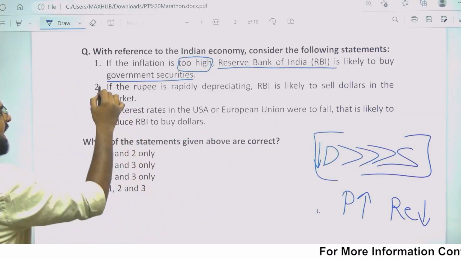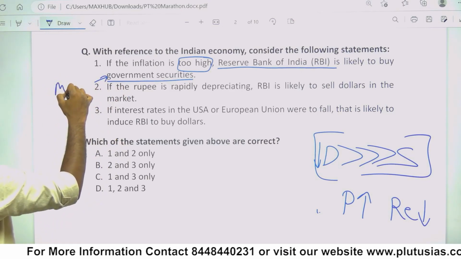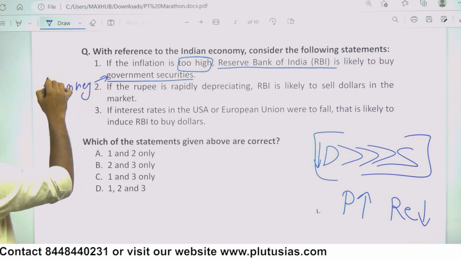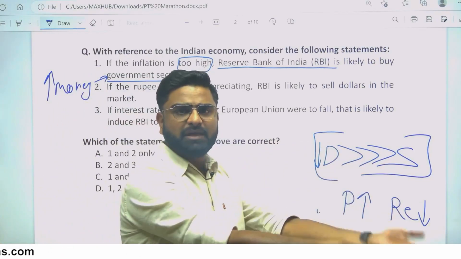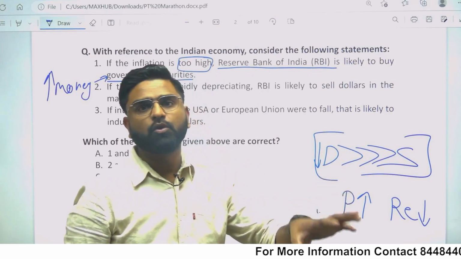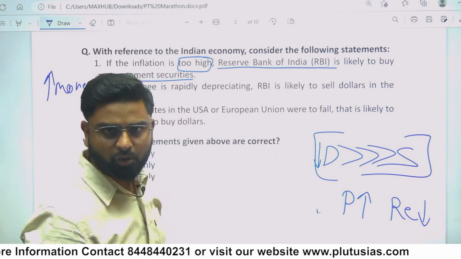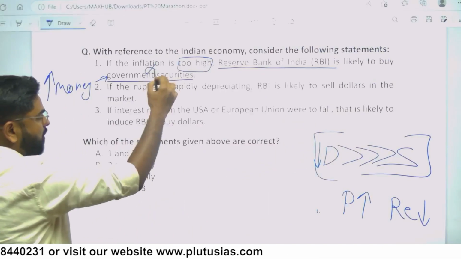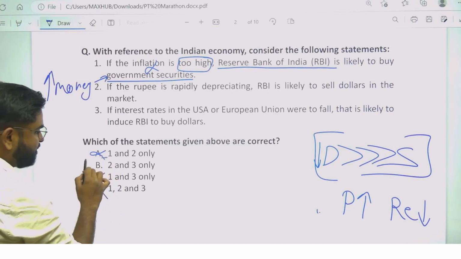If RBI will buy government securities, obviously it will infuse money in the market. Money will increase in the market. I will take government securities and I will give you money in return. So there will be more money in the market. More money simply means more demand. So rather than decreasing demand, the first option will increase demand. So it is a wrong statement, so let's eliminate 1. So this also goes, this also goes, this also goes. So B is the answer.